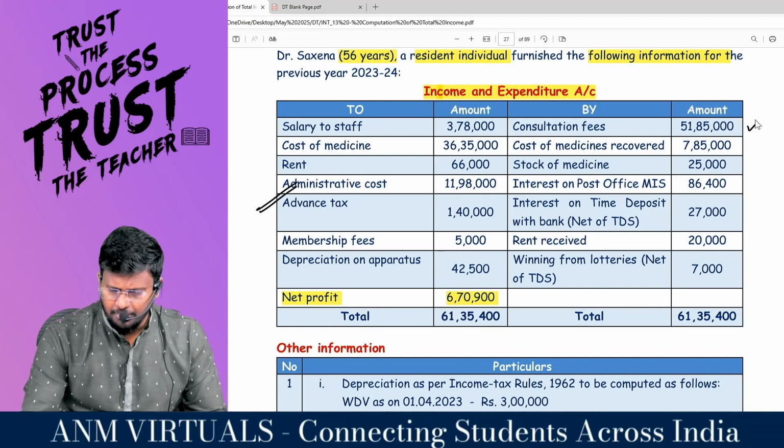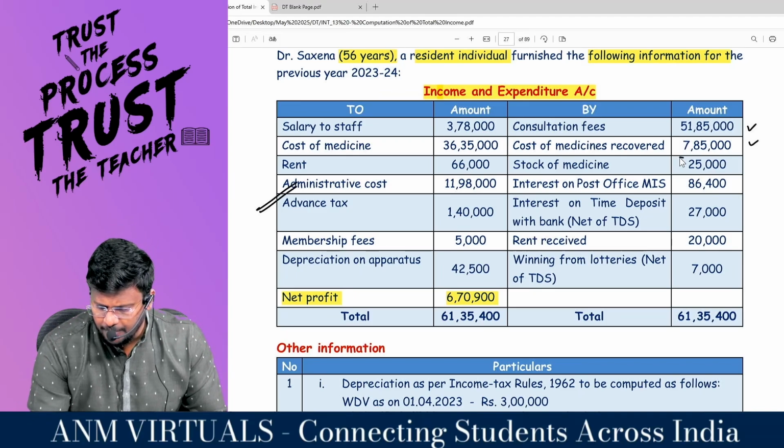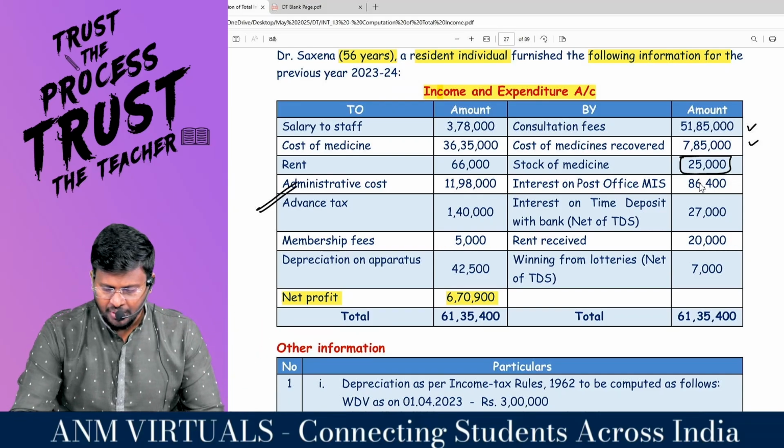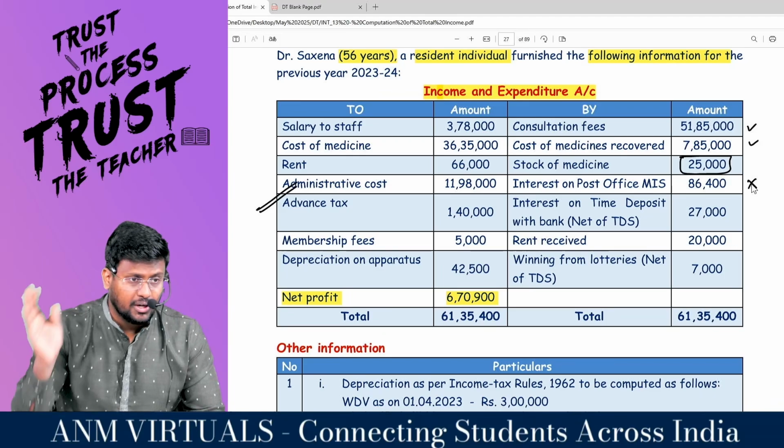Consultation fees and income generally allowed. Cost of medicines recovered generally allowed. Stock of medicine, they have credited the stock of medicine to the income and expenditure account. Sir, interest on post office MIS, this interest should be taxable under a different head of income.